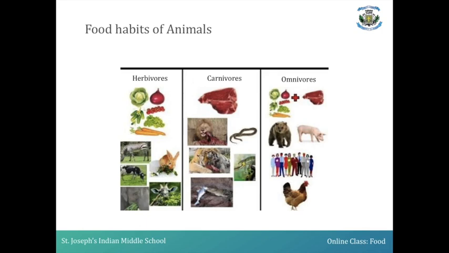The third group of animals, you call them omnivore. Omnivores are those kinds of animals which feed both on plants as well as animals. Those which consume the plant product and the animal product, you call them omnivores. For example, bear, crow, hen, etc. Under omnivores, we do include human beings, as human beings also consume a few of the animal products as well as the plant product.